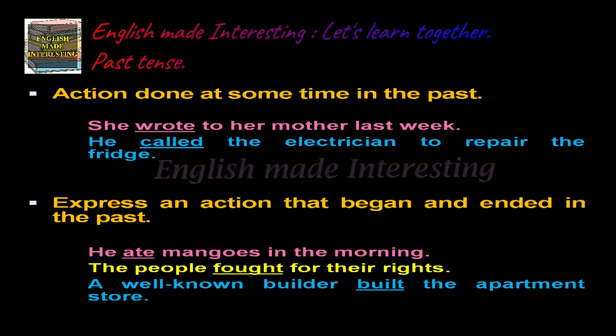Express an action that began and ended in the past. He ate mangoes in the morning. The people fought for their rights. A well-known builder built the apartment store. So here, simple past tense form is used to express an action that began and ended in the past.